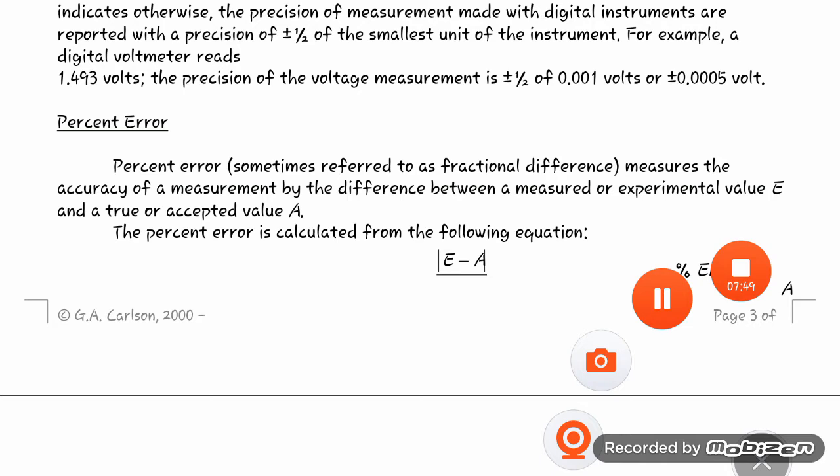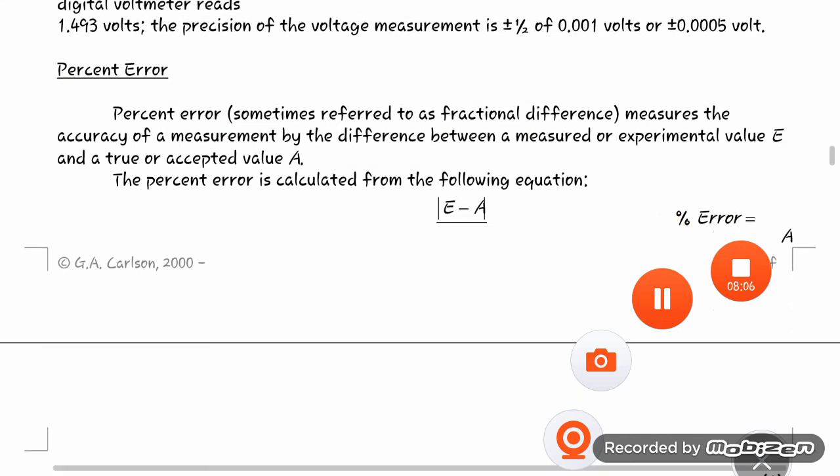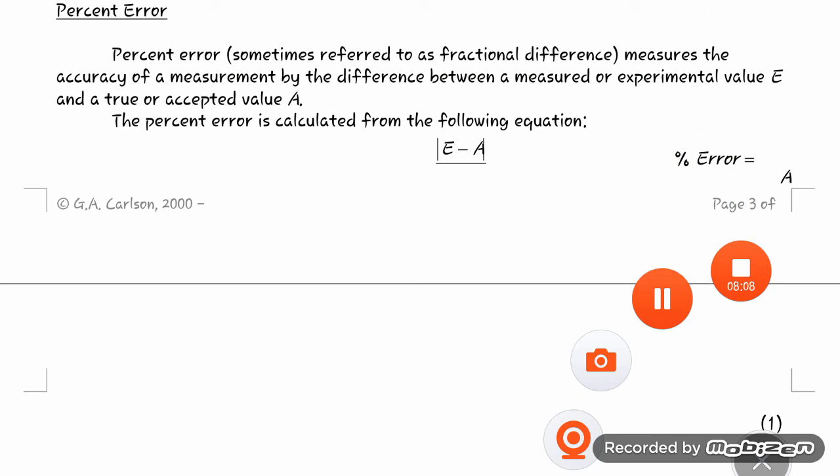Next is the percentage error. Percentage error, sometimes referred to as fractional difference, measures the accuracy of a measurement by the difference between a measured or experimental value E and a true or accepted value A. The percentage error is calculated from the following equation: percentage error = (E - A) / A × 100.